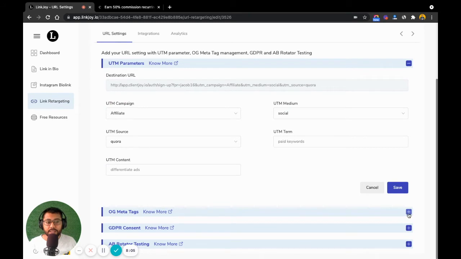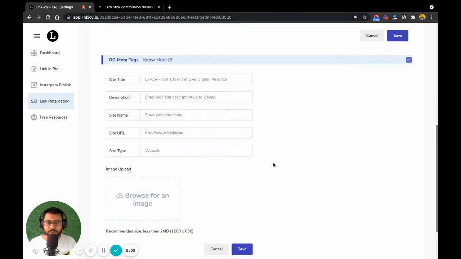Now, since I'm going to be sharing it on socials, wherever the social media platform is going to give an expanded view, I also want to add a title, description, name, and stuff like that to this particular URL wherever it is being shared. And so the site title is supposed to be, let's say, Clientjoy CRM for agencies. The description is, let's say, CRM and growth engine for agencies and freelancers.